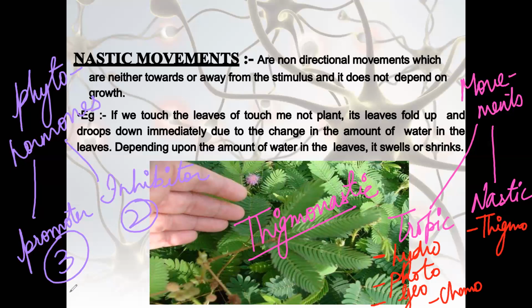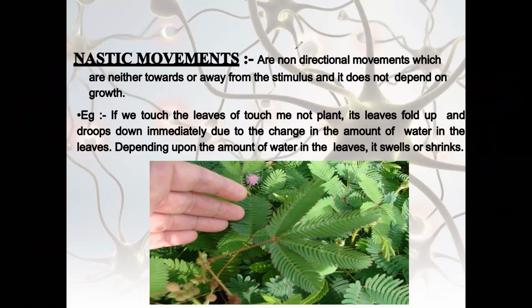Promoters are auxin, gibberellin, cytokinin, and inhibitors are abscisic acid and ethylene. Ethylene is in the form of gas. So that's it. We are winding up. We have completed the control and coordination in plants.